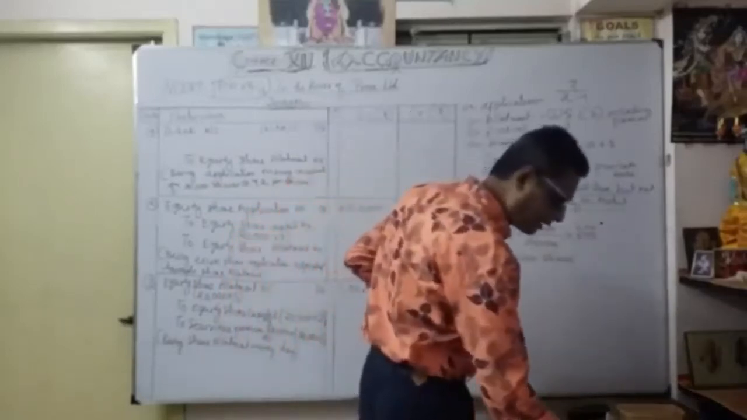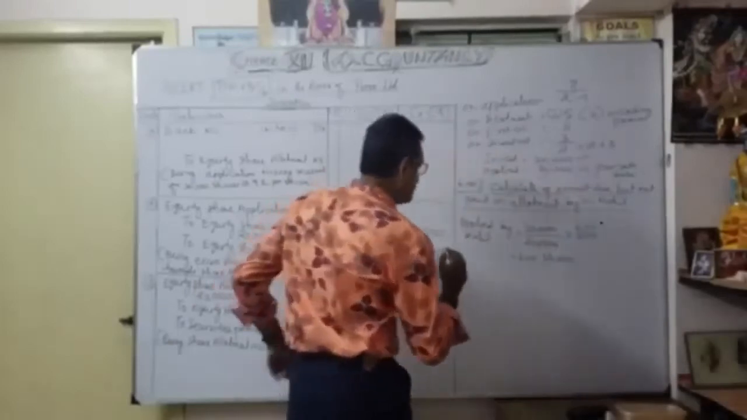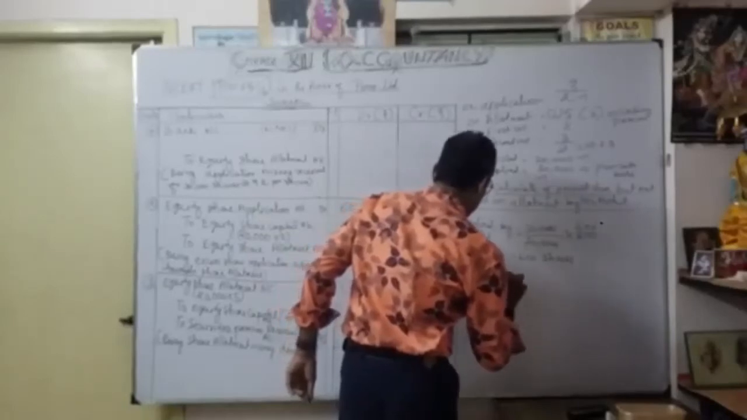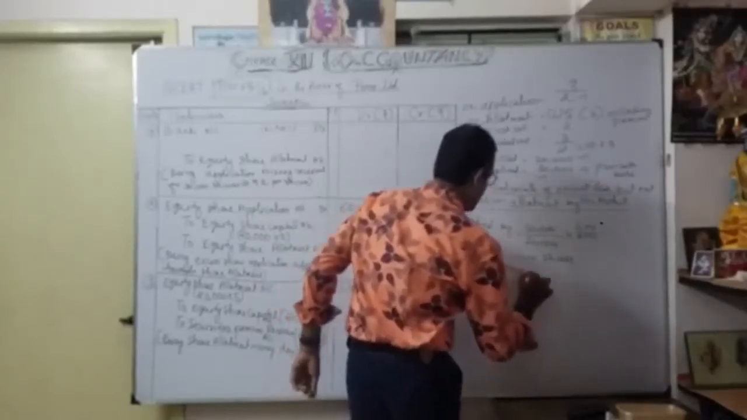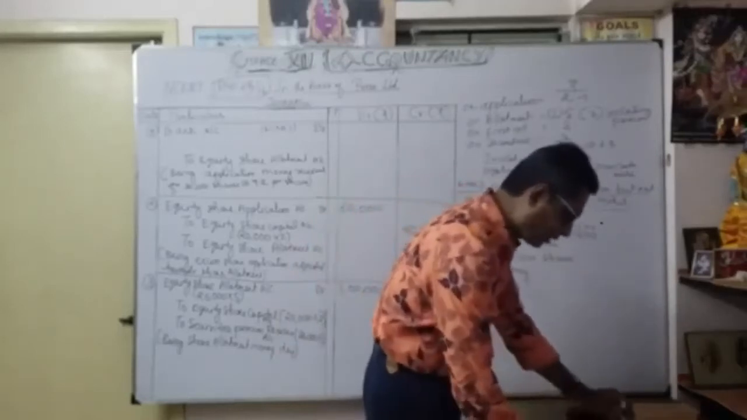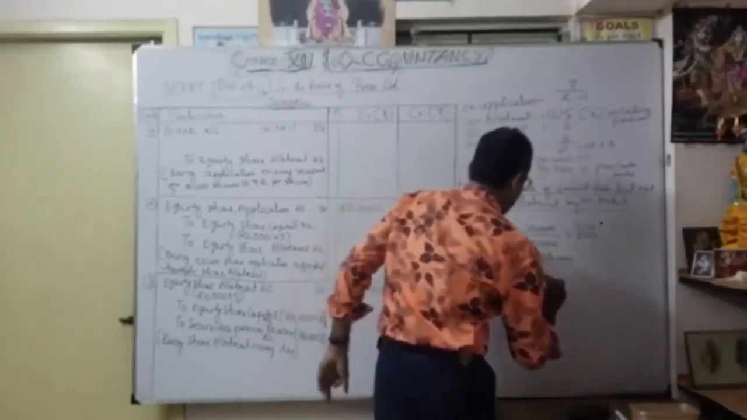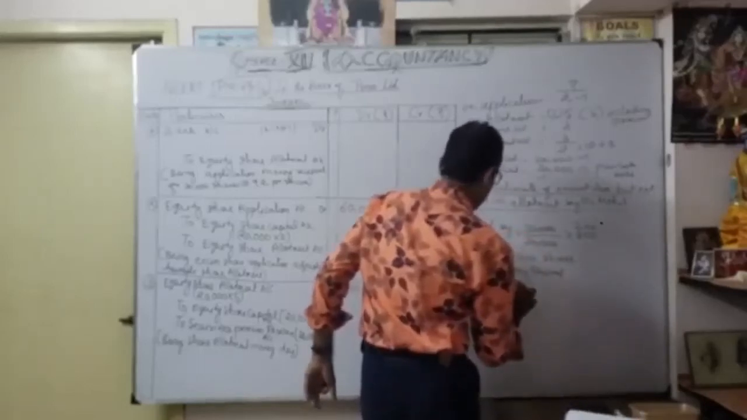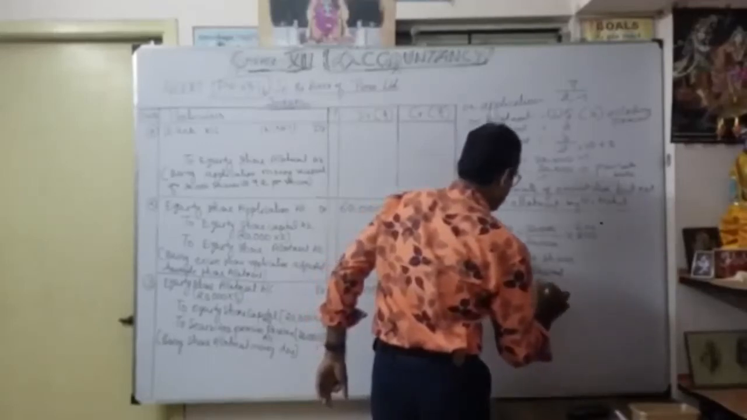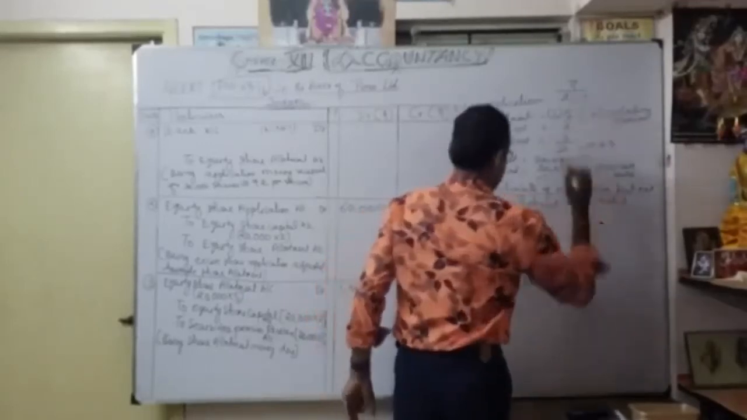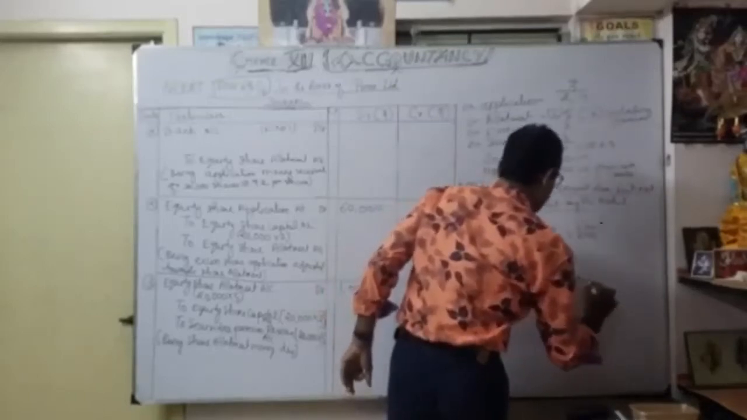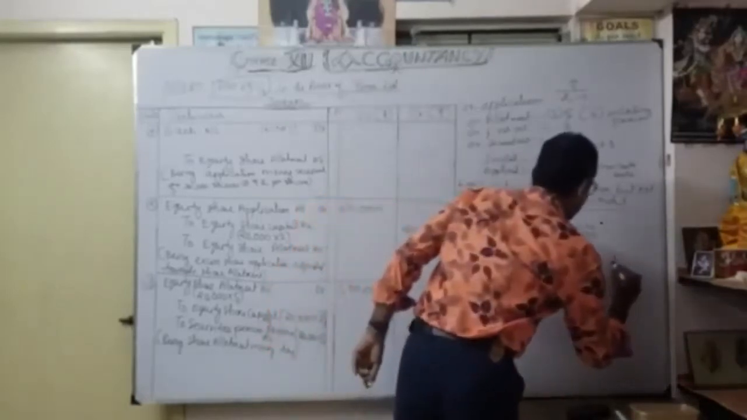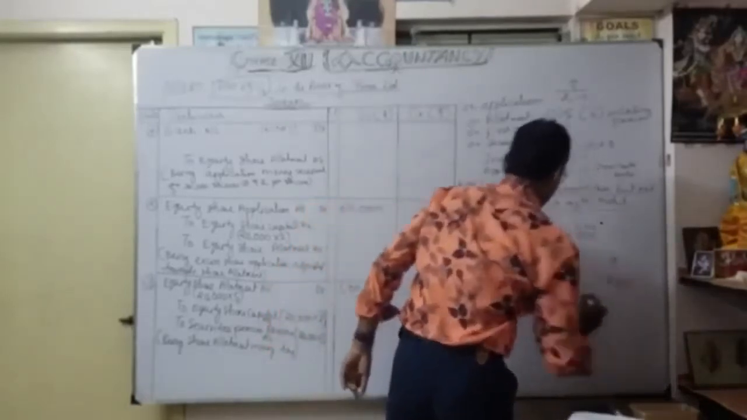Now we are going to calculate the next one: application money received from mortgage. How much? 600 into 2 rupees. That's what he actually gave to the company. So 1,200. 600 into 2.